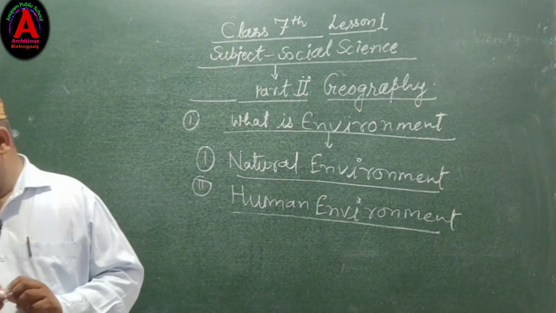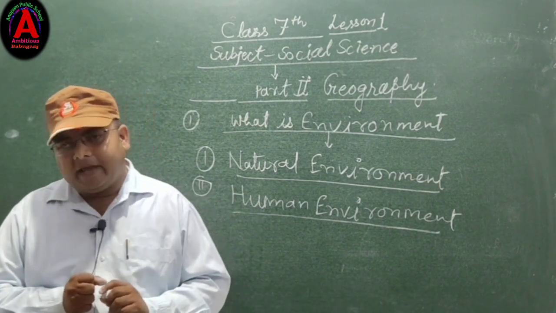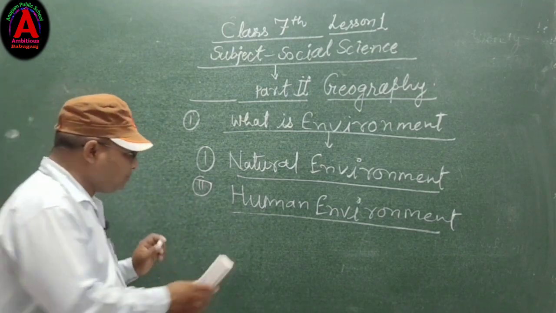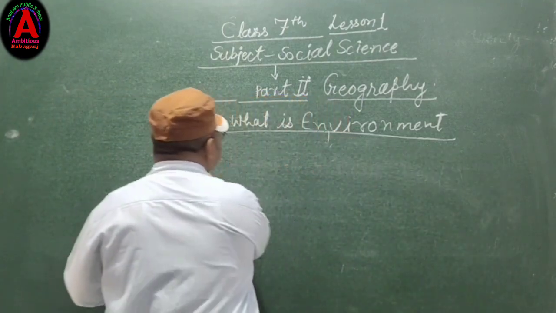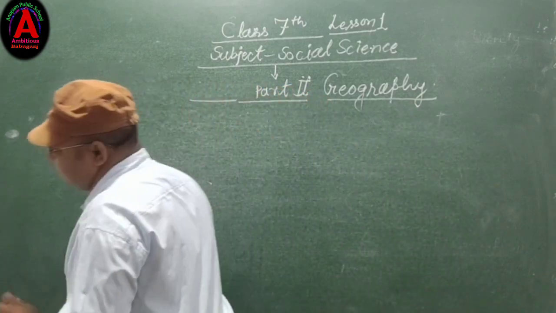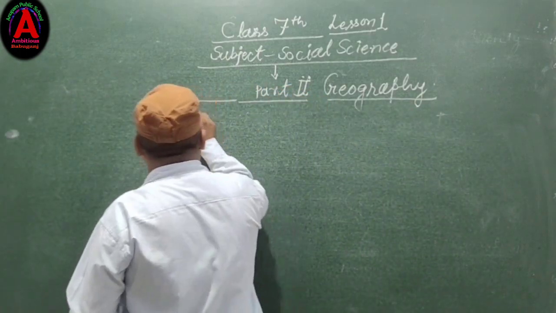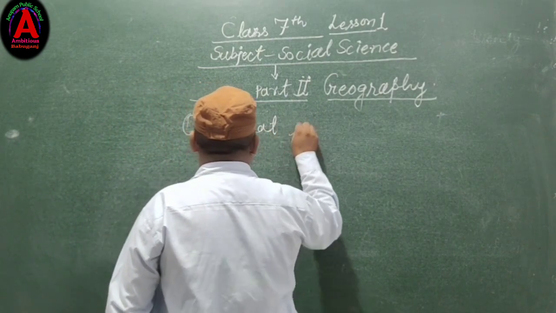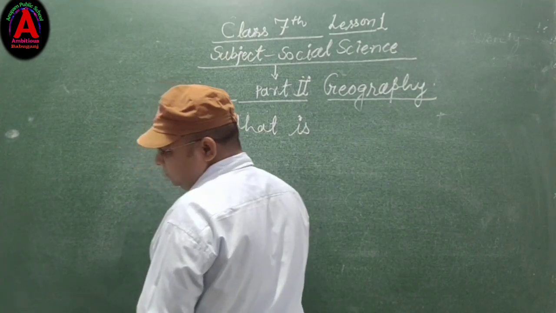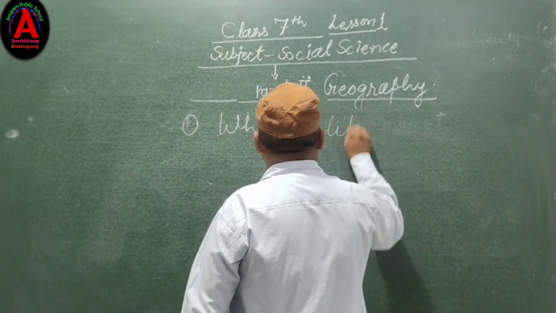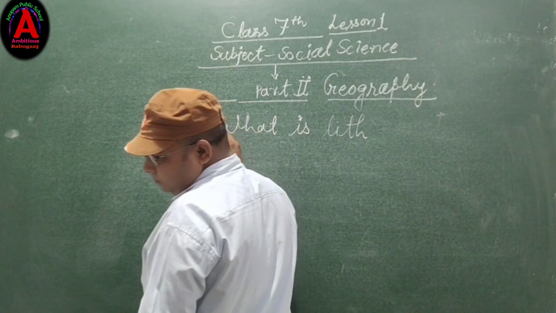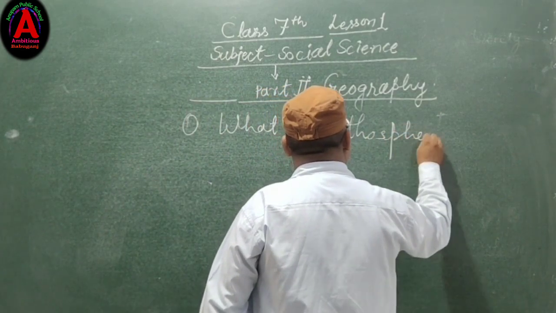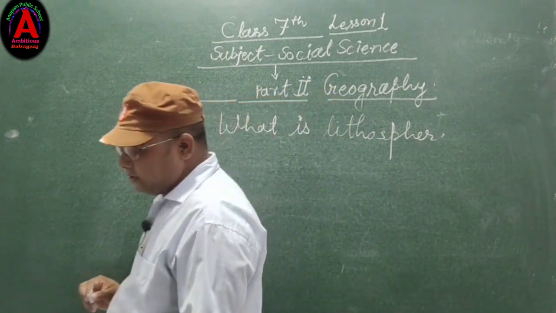So we will understand them one by one. Number first, what is lithosphere?